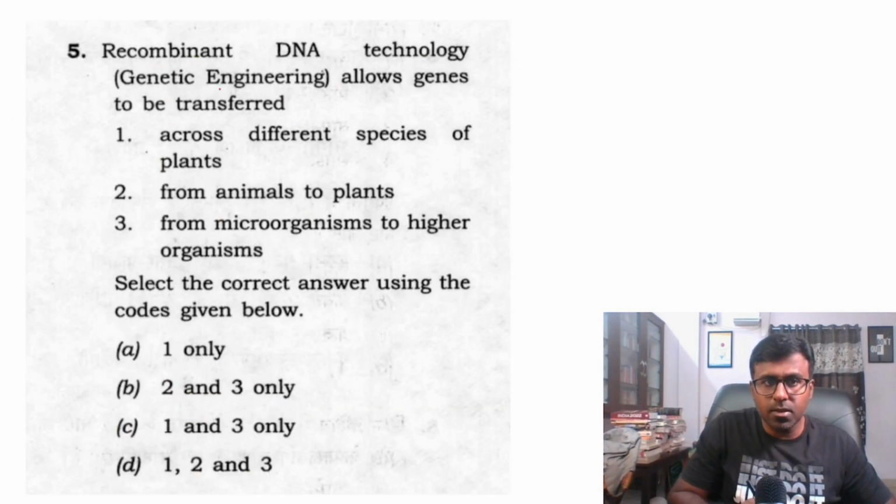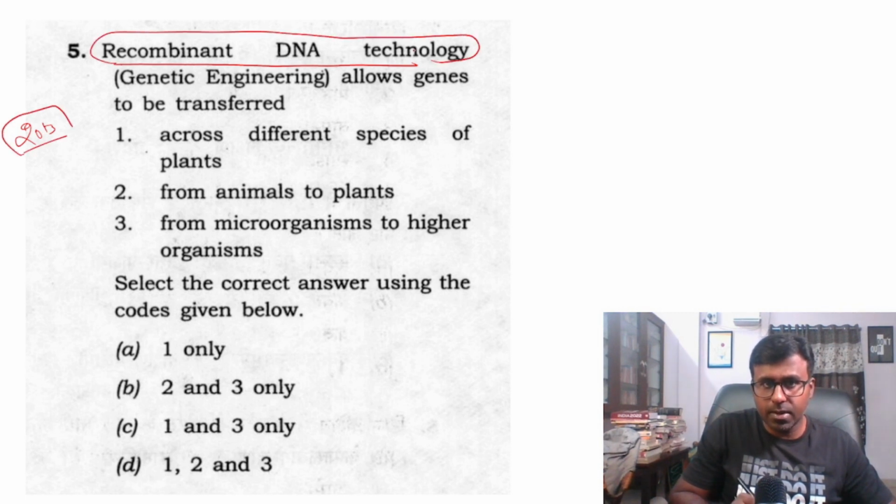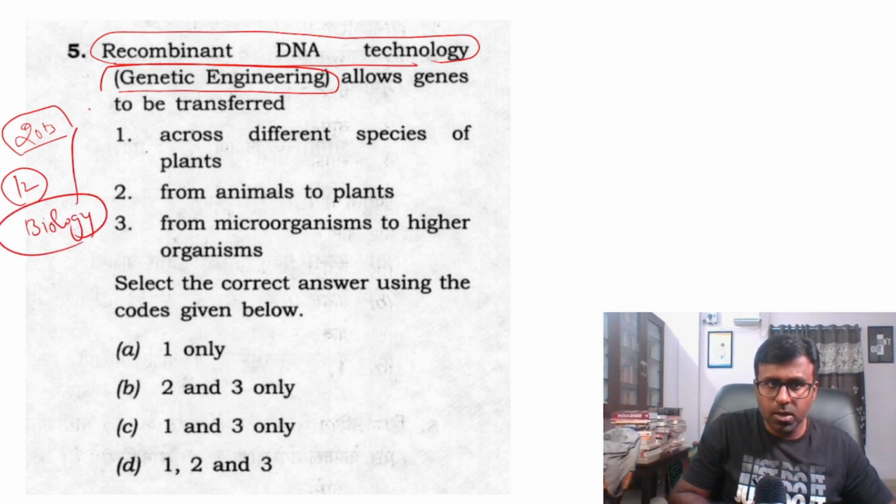The second is genetic engineering, the recombinant DNA technology. I swear, in 2013 I did not understand the meaning of recombinant DNA technology, but I understood genetic engineering because in the 12th standard biology book there is a chapter on genetic engineering, which I read.